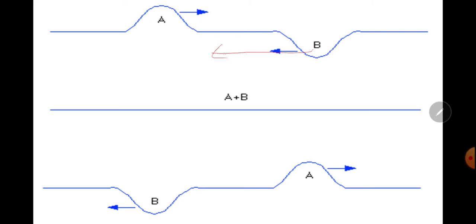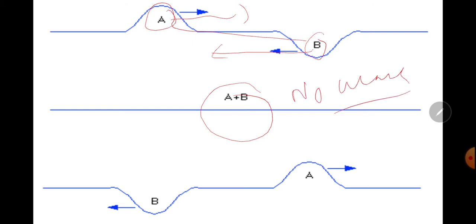Here wave B is traveling in one direction and wave A is traveling in the other direction. Amplitude of wave B is equal to amplitude of wave A, so no wave. Here no wave will be produced. After they interact, both these waves will reproduce themselves.